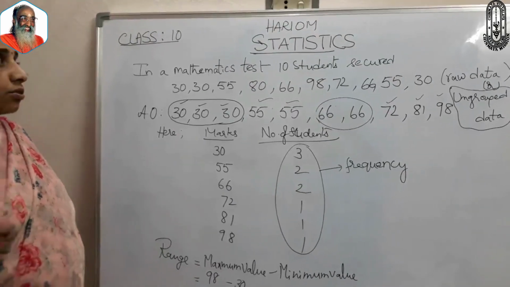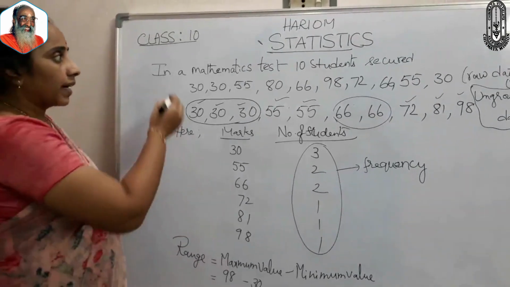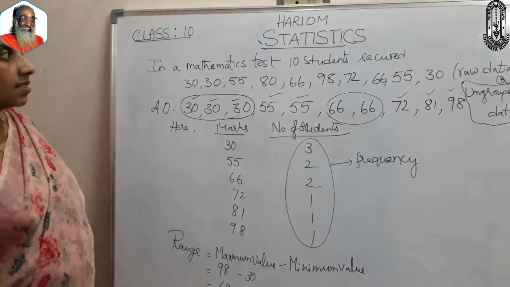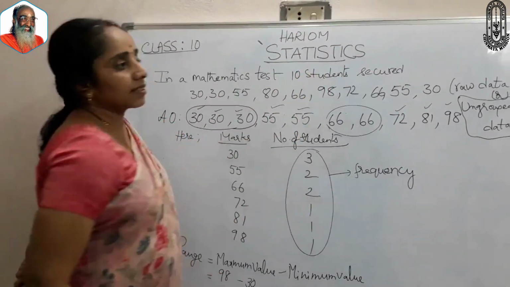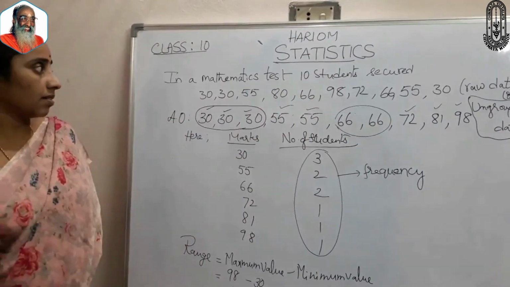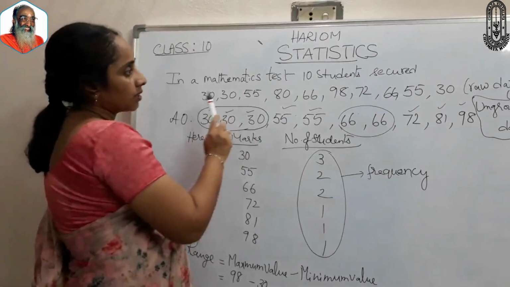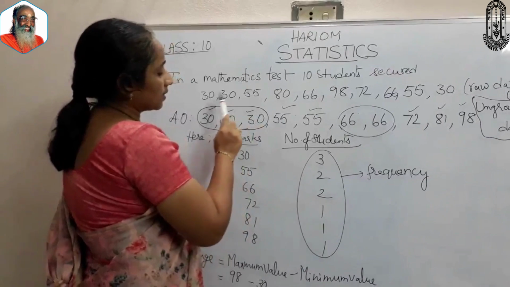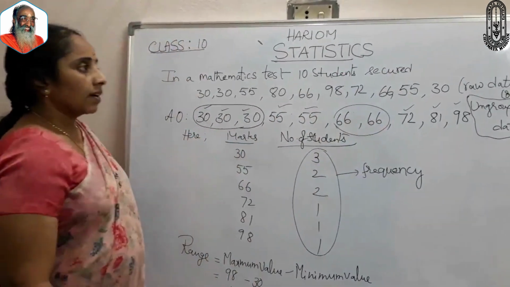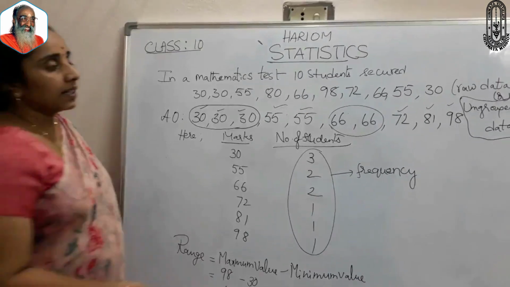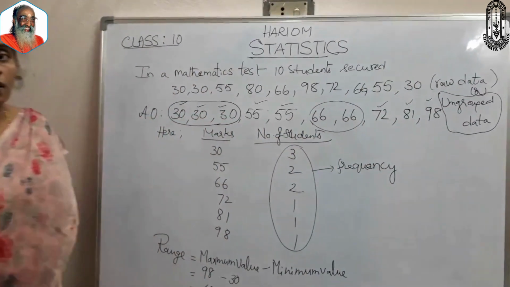Here, to know about these basic points, I am giving you one example: marks scored by 10 students in a mathematics test. There are 10 students who scored these marks: 30, 30, 55, 80, 66 and so on. This is called raw data or ungrouped data. Why?